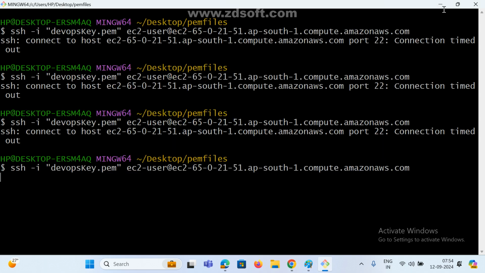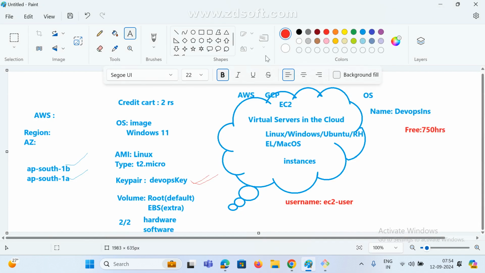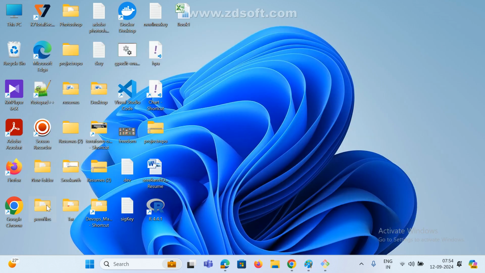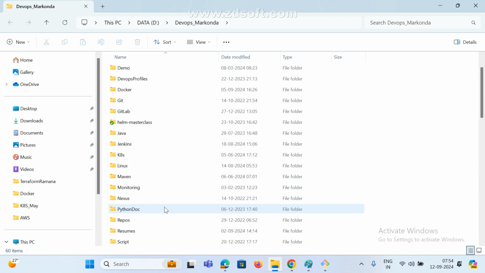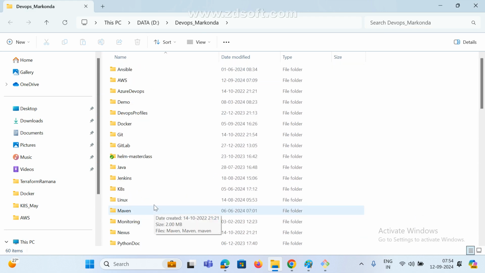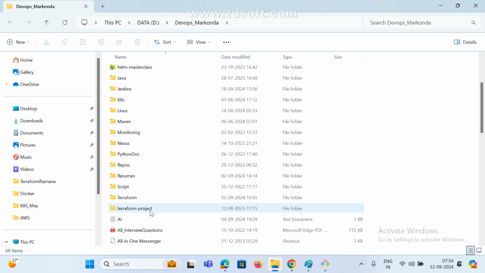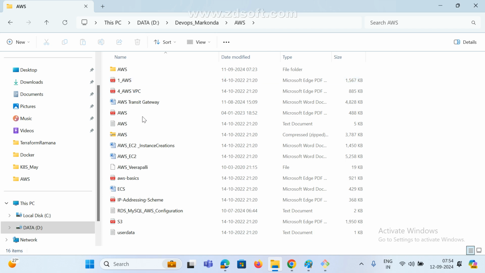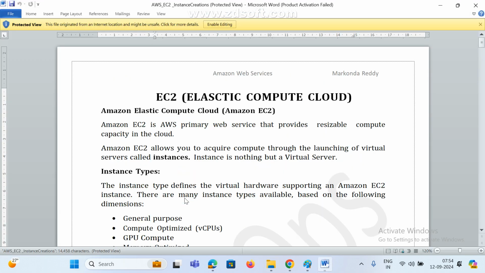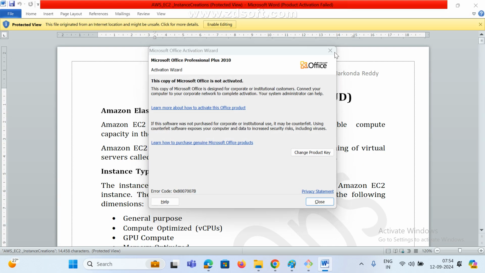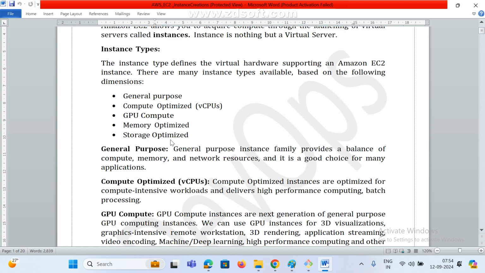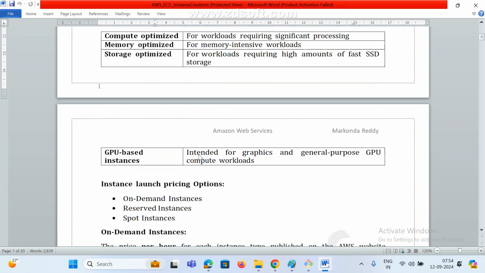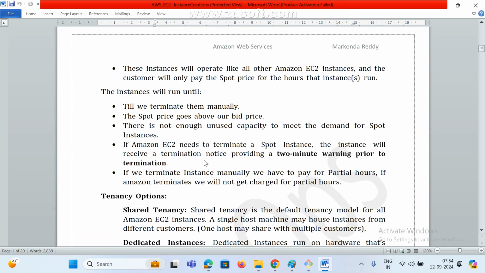I will share one document just for your reference. So just follow it if you have any doubt. Before creating, first you need to create an account. That is mandatory. Please try to create an account. We need a credit card, so ask your friends or relatives. It won't deduct anything. This is the instance type, general purpose. We'll see it later. This is explanation only.